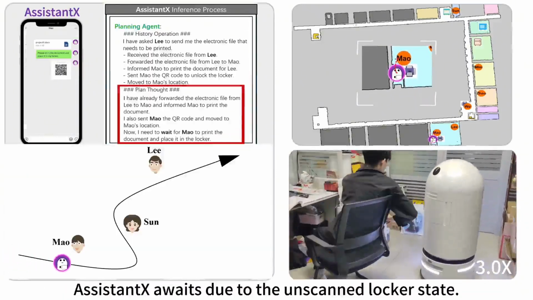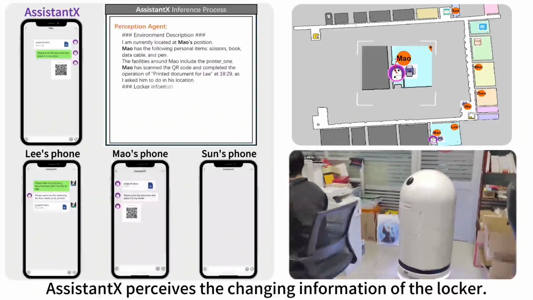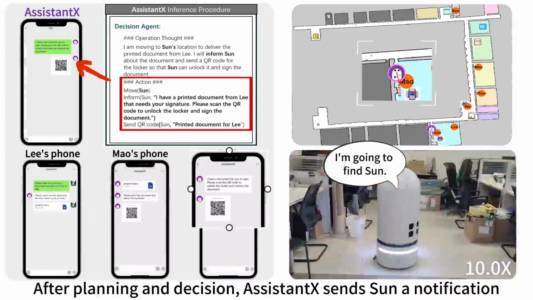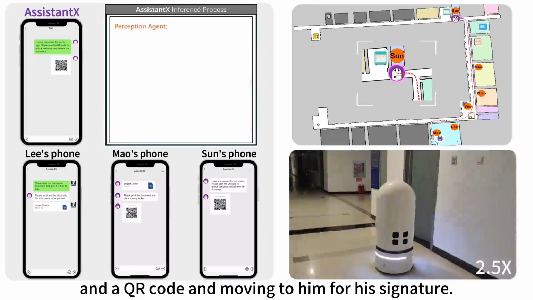Assistant awaits due to the unscanned locker state. Mao scans the QR code to open the locker. Assistant perceives the changing information of the locker. After planning and decision, Assistant sends Sun a notification and a QR code and moves to him for his signature.